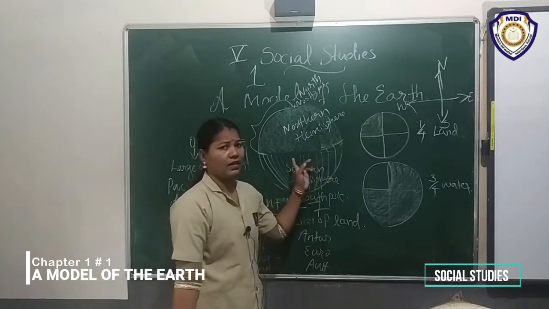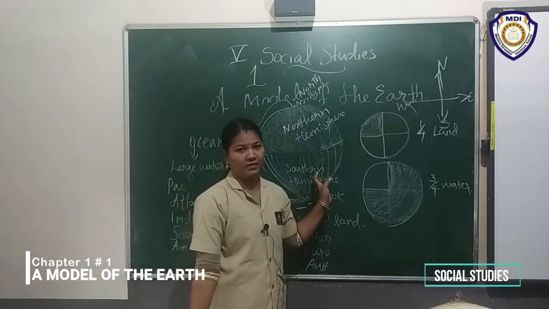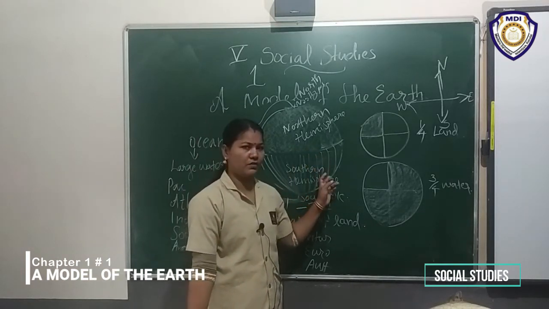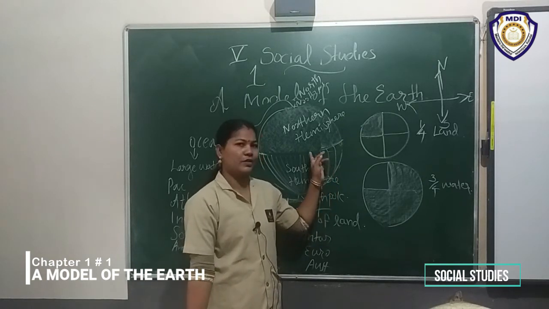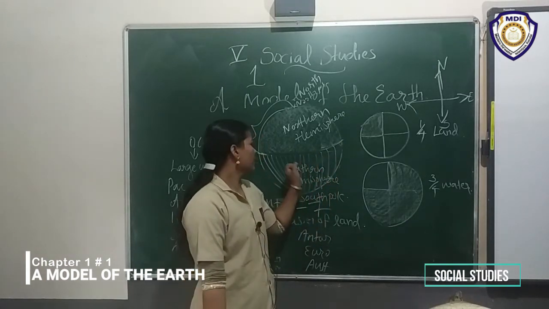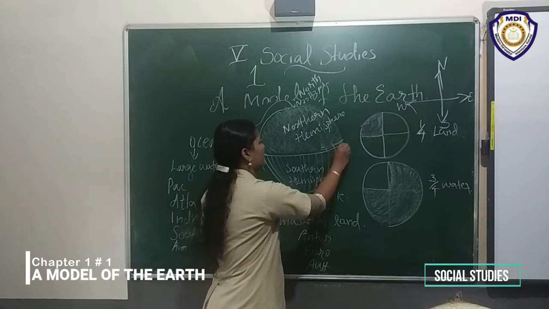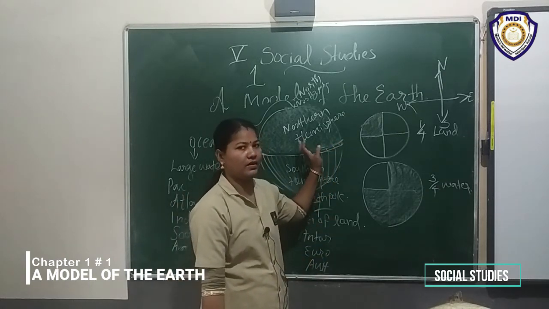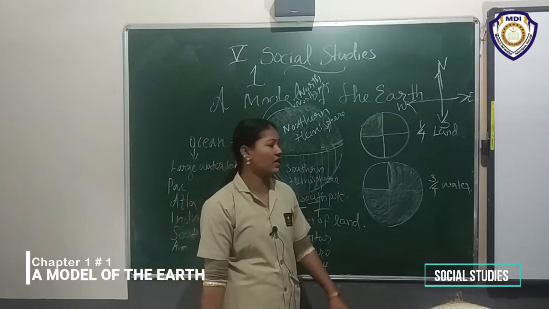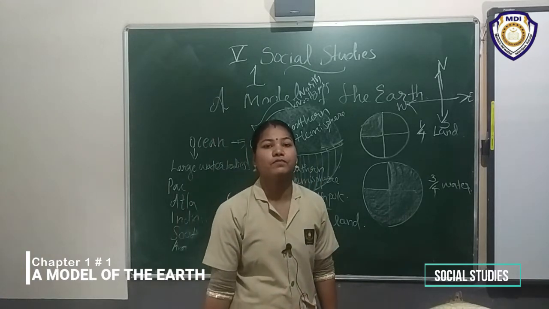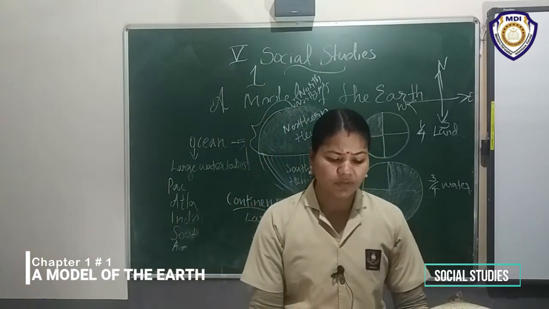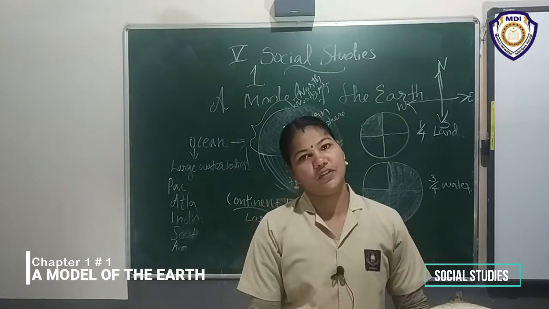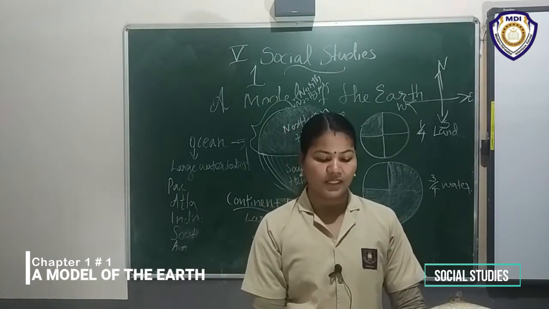Listen here, I am using two patterns. For what purpose am I using different patterns? To understand this easily. This imaginary line that we call equator divides equally into two hemispheres, northern hemisphere and southern hemisphere. The area north of the equator is the northern hemisphere.